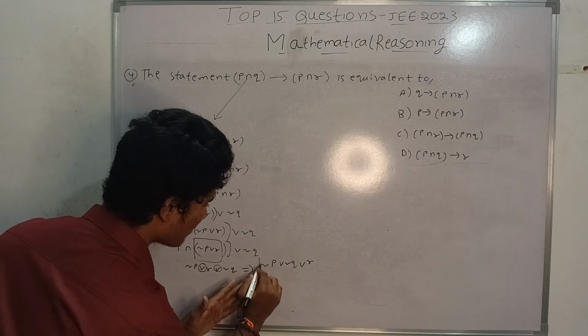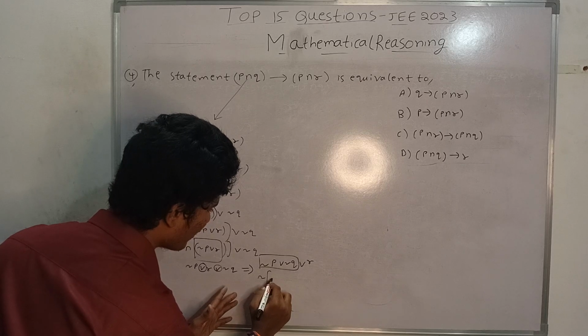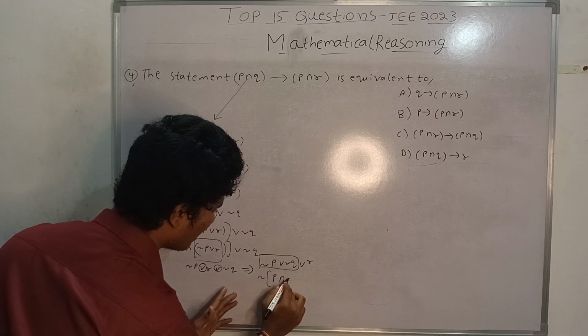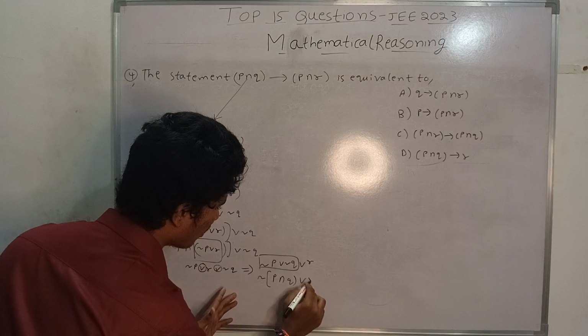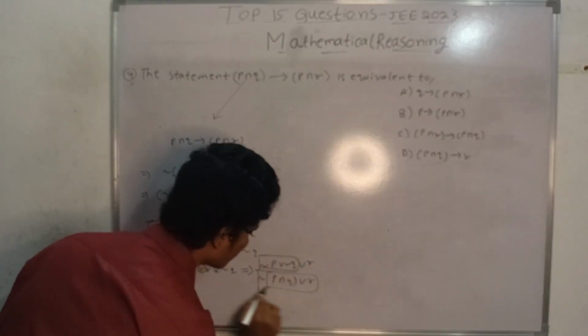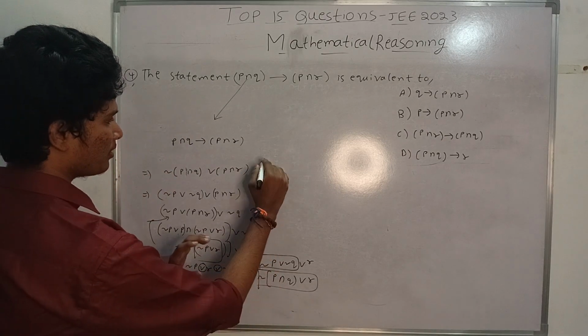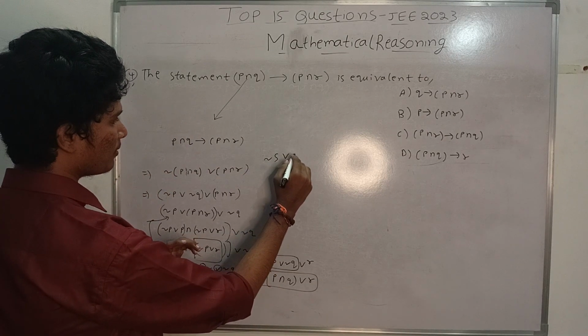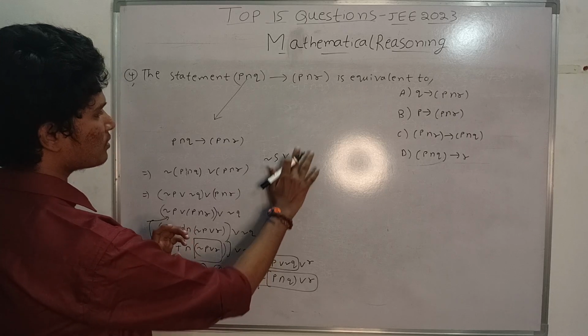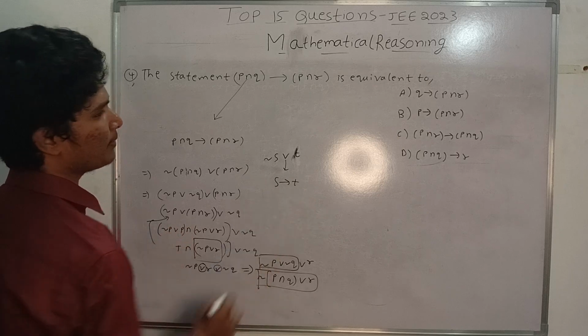When I observe these things and take negation as common, I will get P and R or R. Suppose there is a statement, negation S or T. I can write this statement as S implication T simply.